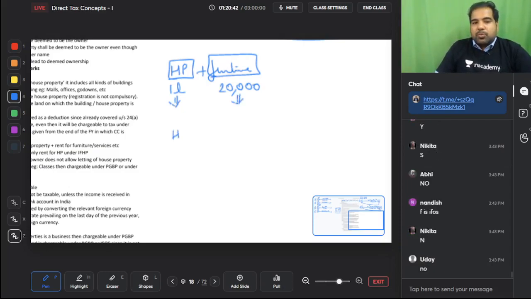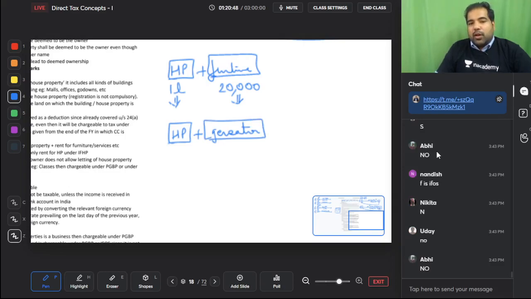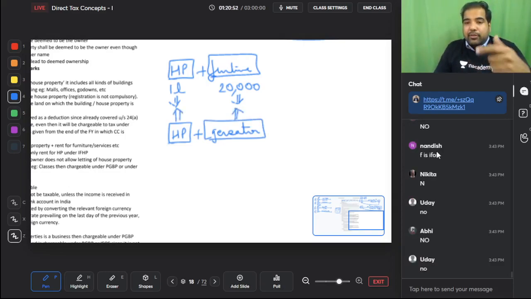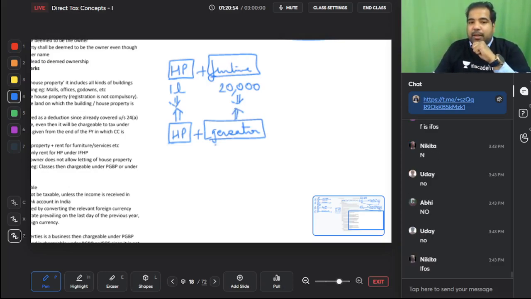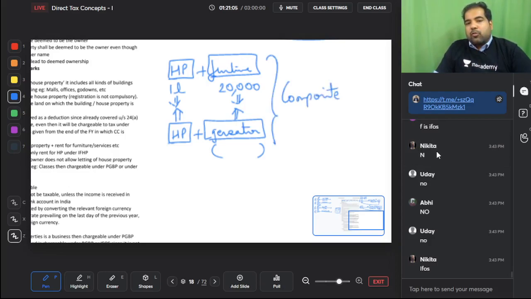I have given a house property with a generator on rent, again the same amount, 1,20,000. Where will it go? Again 1 lakh in house property and generator in IFOS. And if there are any petrol expenses of generator, can I minus it in IFOS? Yes, you can always. This was an exam question, generator and house property. This kind of thing is called composite rent, where it comprises of either a service or a facility.